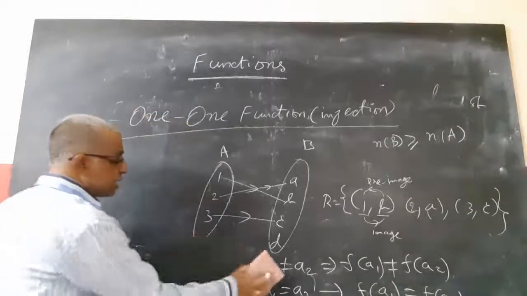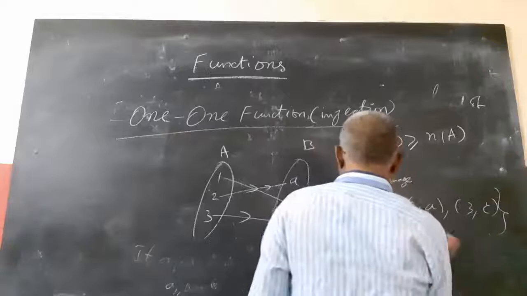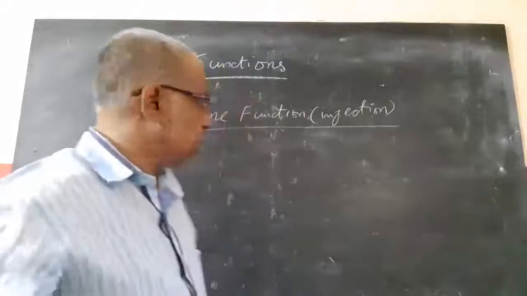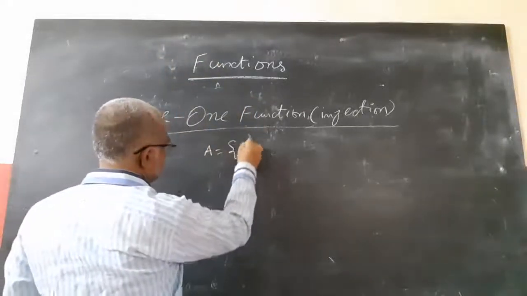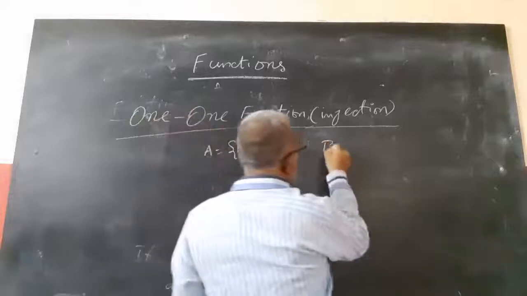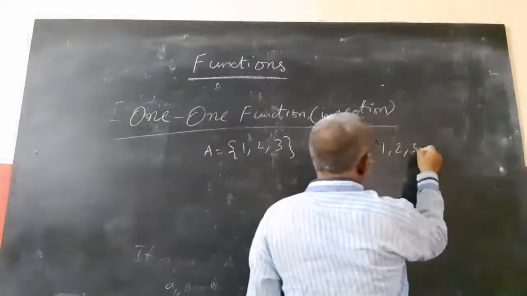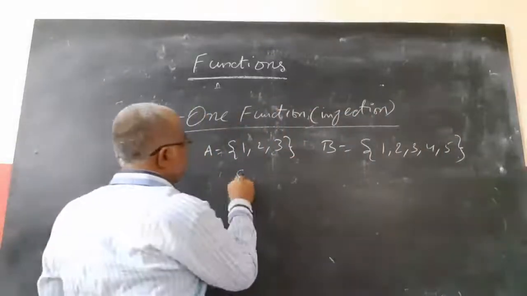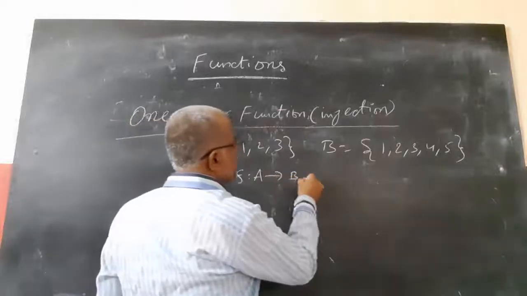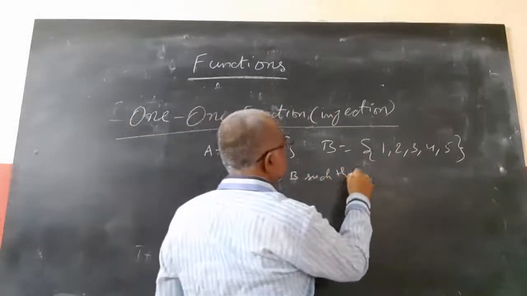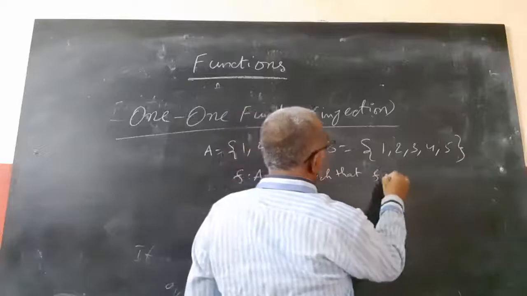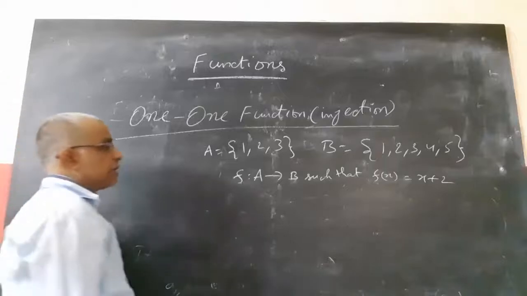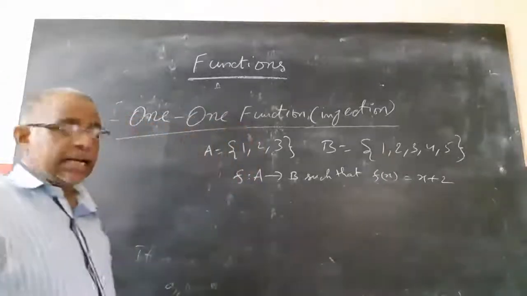One more example we will take, then we will understand very easily. For example, A is having the elements 1, 2, 3 and B is having the elements 1, 2, 3, 4, 5. F is a mapping from A to B such that f of x equal to x plus 2. The relation is f of x equal to x plus 2.